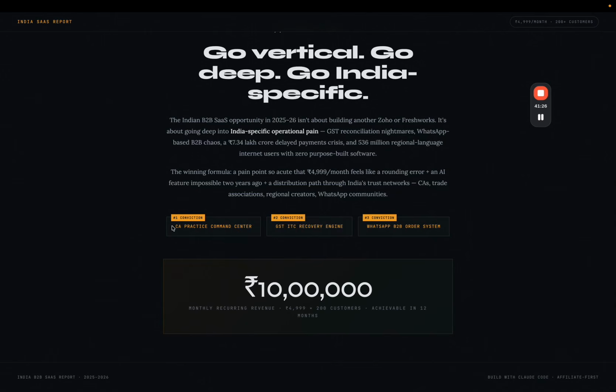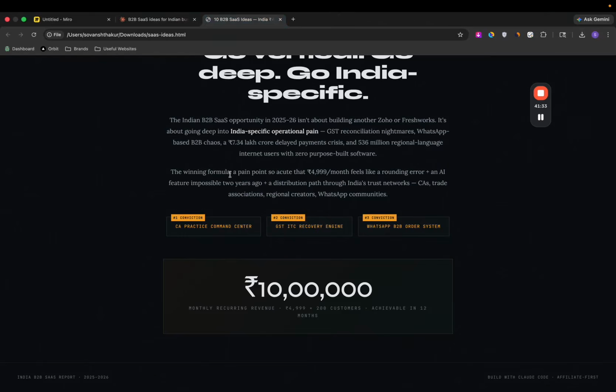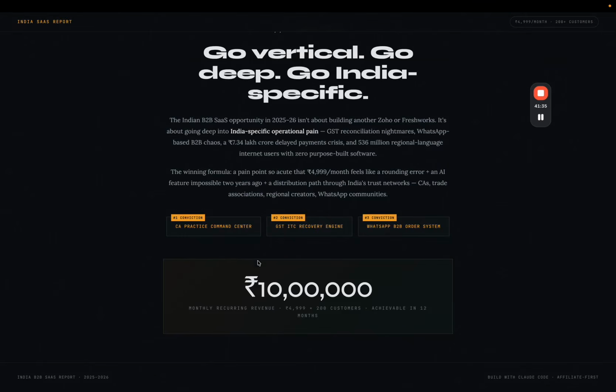So if you go ahead and tell Claude, "Claude, I've decided this as the idea," what you can do is have a Claude project here, and you can keep all these things in that so that it retains the memory. And you can tell Claude, "Hey Claude, I'm building this. Can you tell me how to build this, and all the features and all these kinds of things that CAs might actually need?"